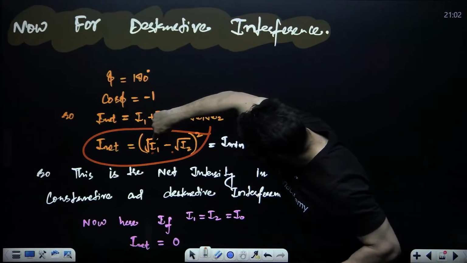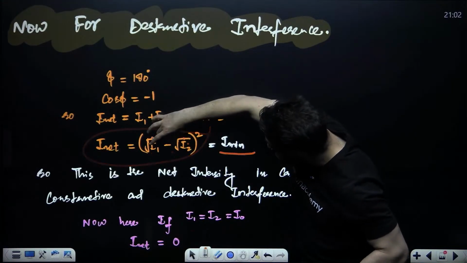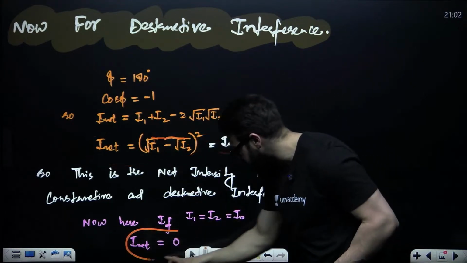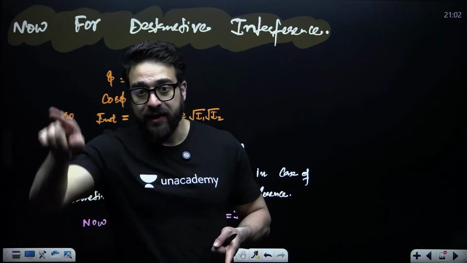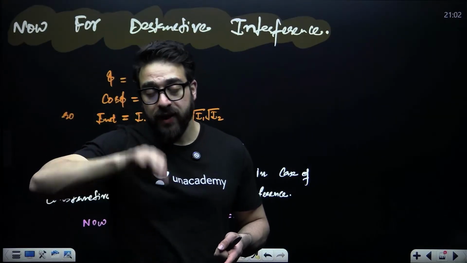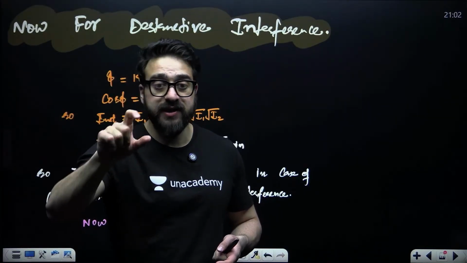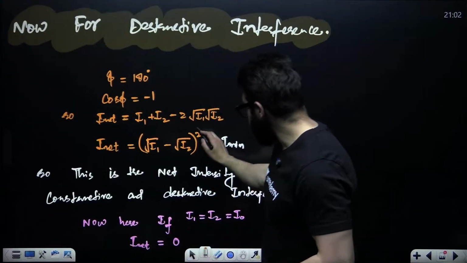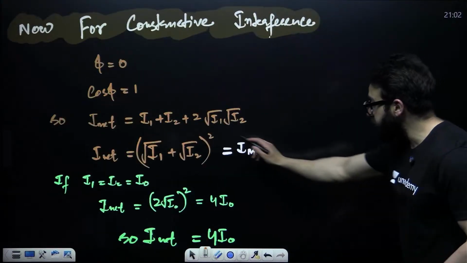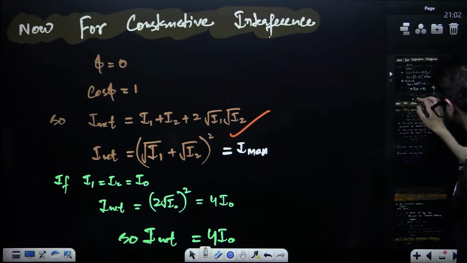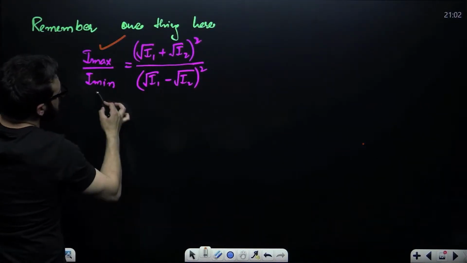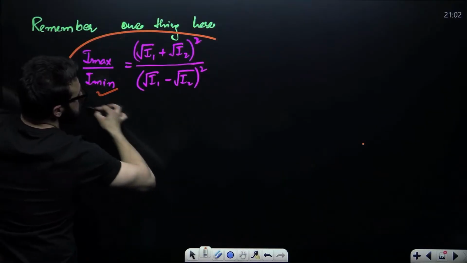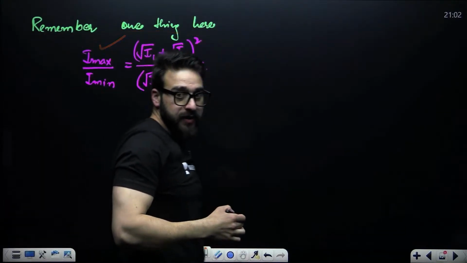If I1 is equal to I2, the resultant intensity will become 0. So in case of destructive interference, resultant intensity is 0, and in case of constructive interference, it is 4 times I. This is the general formula for each. If somebody asks you for I max divided by I minimum, you'll be using these.